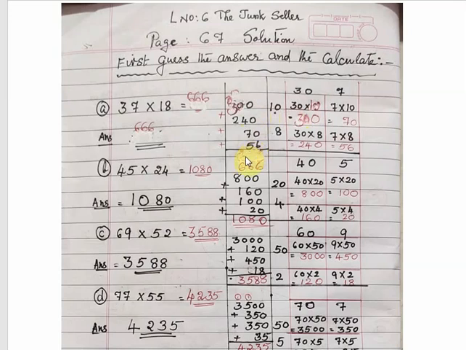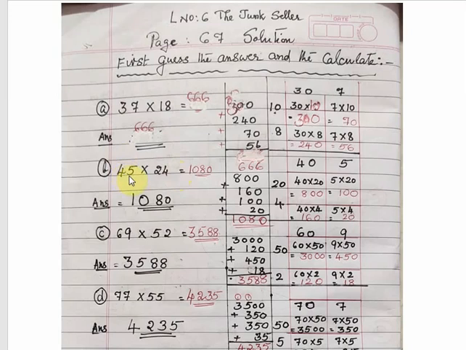I hope everybody knows addition, but even though you know, you have to show the method. 6 plus 0 equals 6. 7 plus 5 is 12, plus 4 is 16. Carry over 1 on the top of 3. I have shown everything, please see. 1 plus 3 is 4, 4 plus 2 is 6. So the answer of 37 multiplied by 18 equals 666. You can say the approximate value is between 600 and 700. So the correct answer is 666.